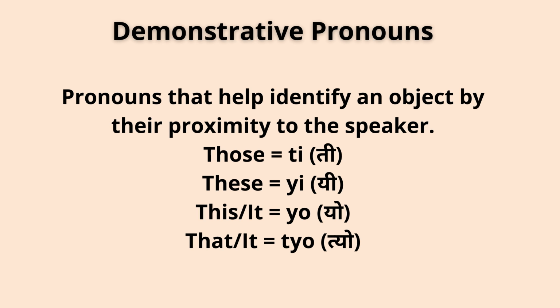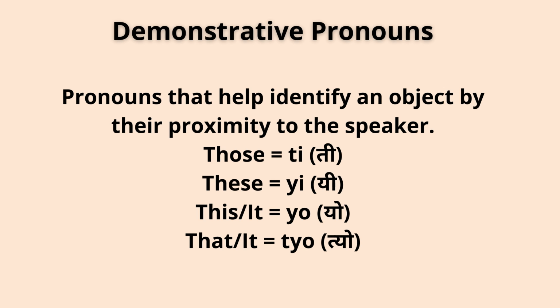Likewise, that means something that is being pointed at that is very far from us. That means we say tyo. Yo and tyo. Tyo means far objects. That is an apple, or we can say tyo syau ho. For it also we can use tyo. So those means ti, these means yi, this means yo, and that means tyo.